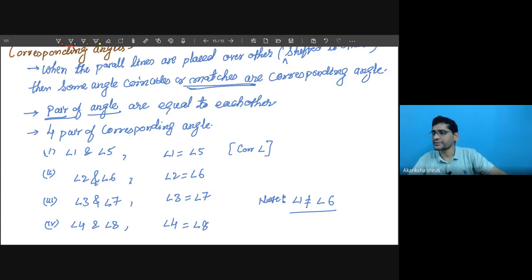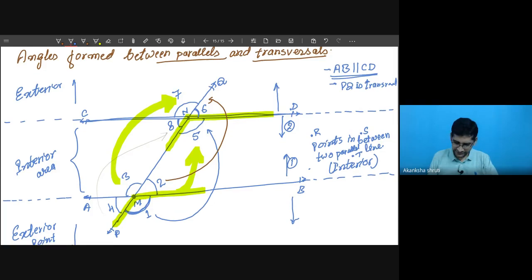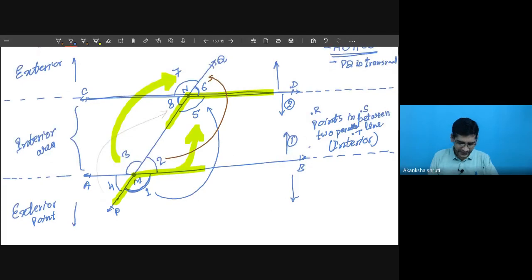Okay, so these are the other possible pairs that you have to search. Some of them, meaning 4 of them, will be corresponding angles, and the others will not be corresponding angles. So this is one kind of pair called corresponding angles. Now, student, the other pair that we are going to search is called alternate angles. Student, here we can also write vertically opposite angles and other things. Whatever we have learned earlier, those things can also be used here.